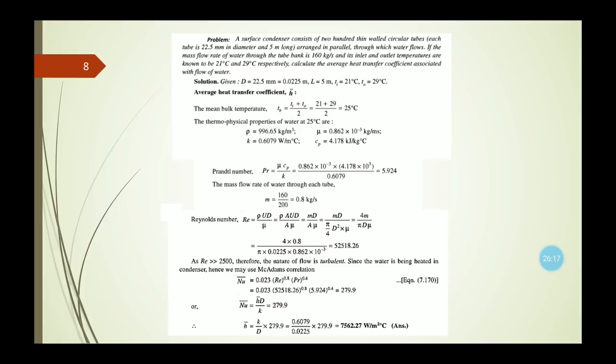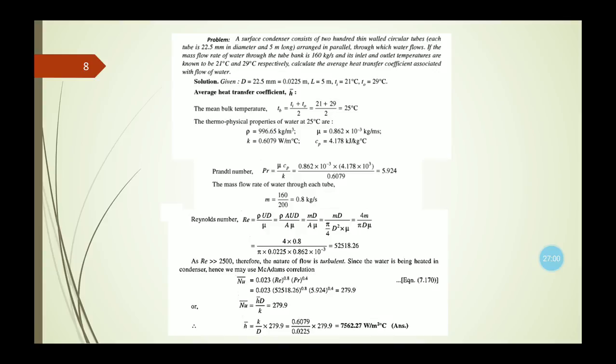Now this rho A u is actually the mass flow rate, that is m dot. So m dot d divided by A mu. For this circular tube, the area will be pi d square by 4. So we can put all these values into the Reynolds number formula, and ultimately we get the Reynolds number as 52,518. As this Reynolds number is greater than 2500, therefore for this circular tube we can say that the nature of the flow is turbulent.